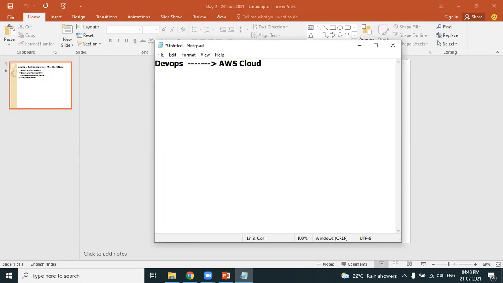We are learning all the tools on AWS cloud platform. So you have to have an AWS account. You have the access to AWS account. So if you want to work with AWS cloud, you need to create an AWS account. So let's proceed.